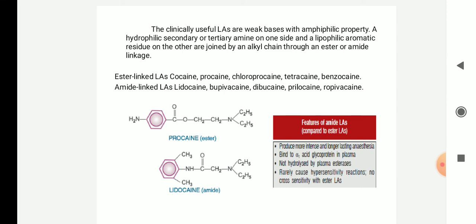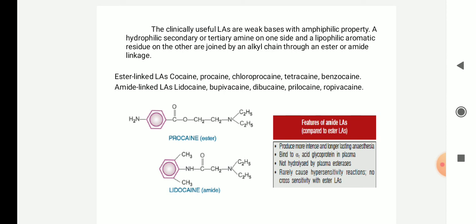Okay, so this is the structure of procaine and lignocaine. Procaine is the ester and lignocaine is the amide. So the features of amide local anesthetics when compared to esters are, amide local anesthetics will produce more intense and longer lasting anesthesia. It will bind to alpha 1 glycoprotein in the plasma.